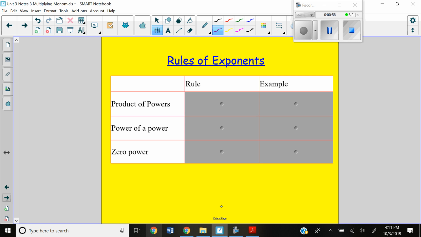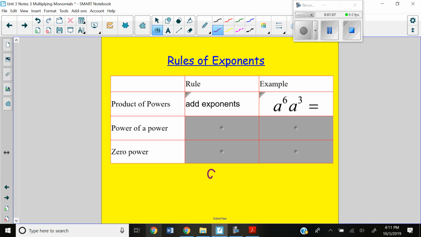All right, so rules of exponents. For our product of powers, you're going to add your exponents. Here's your example: you have a to the sixth and a to the third. That's like saying 6 a's, 1, 2, 3, 4, 5, 6 a's, times 3 a's. Well, how many do you have? You have a to the ninth. So that's why we are going to add our exponents. You're always going to add those exponents.